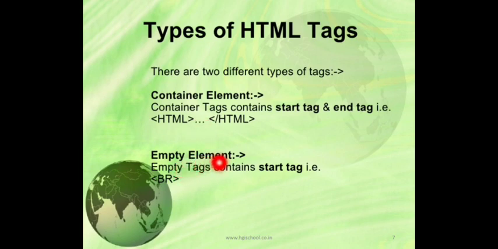Now empty elements. Empty tags contain only the start tag. It does not contain a closing tag. So here one example is given, the BR tag. Apart from BR, another example is the HR tag, and one more is the IMG tag. There are many such examples. It will come later on.